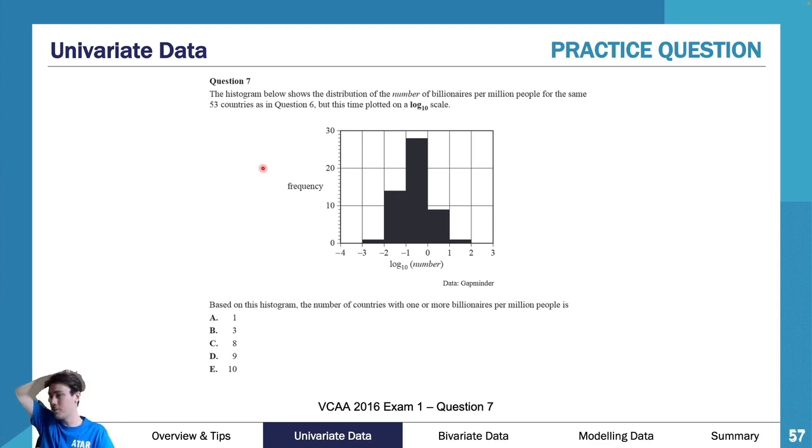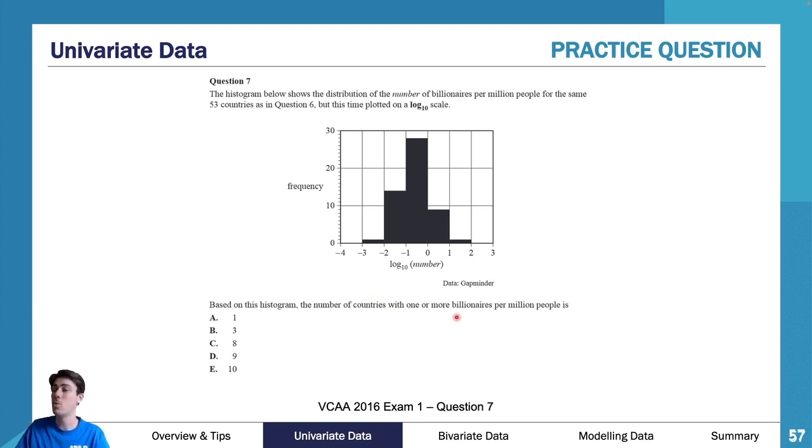Based on this histogram, the number of countries with one or more billionaires per million people is. So this is the number of billionaires per million, counted in each country. They counted how many billionaires per million people there were in each country, and then for each country, they did a log scale and put it in.